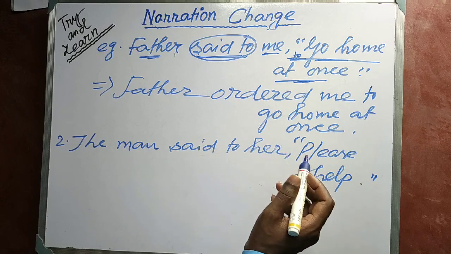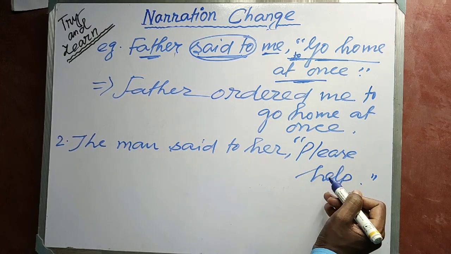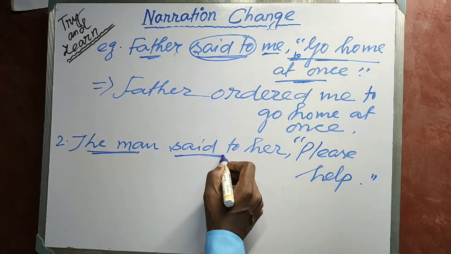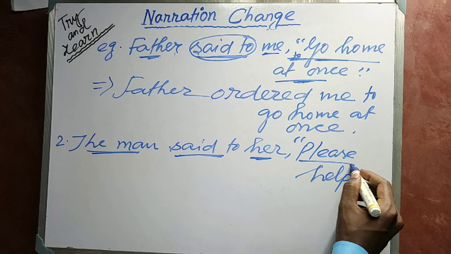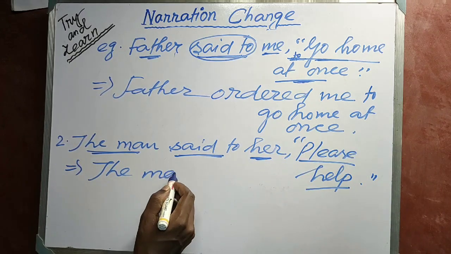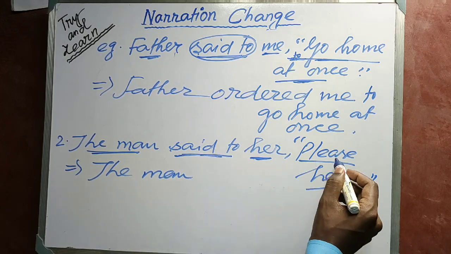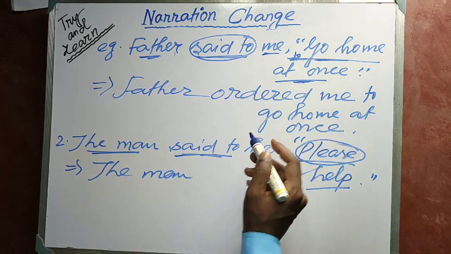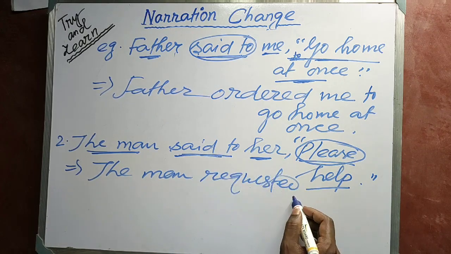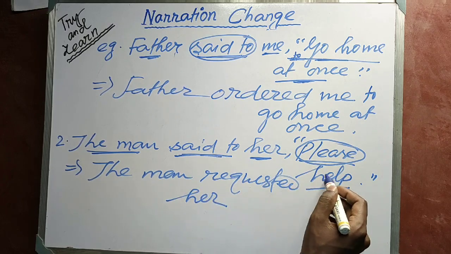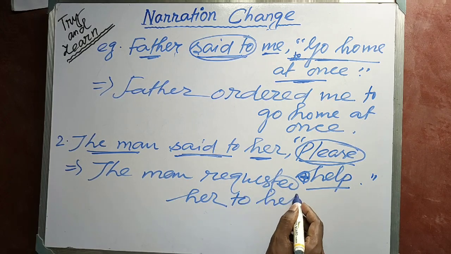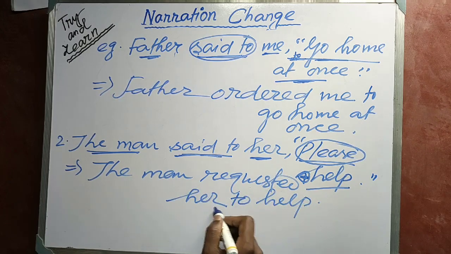The next example: the man said to her, "Please help." Here the man is the speaker, "said to" is the reporting verb, her is the listener, and "please help" is the direct speech. Because the word "please" is there, "said to" will change into "requested". The man requested her, and "to" is added before the main verb: to help. The man requested her to help.